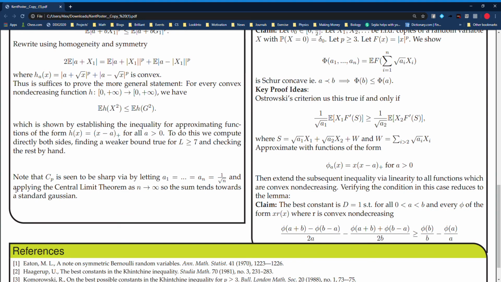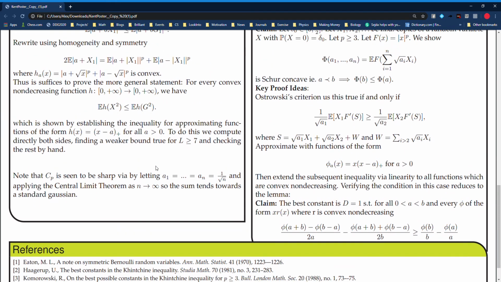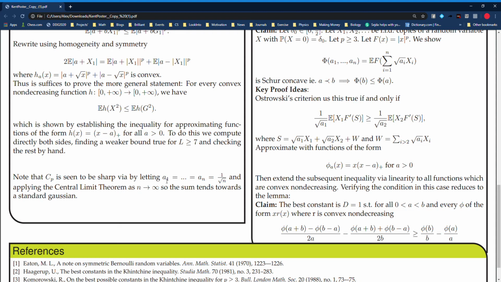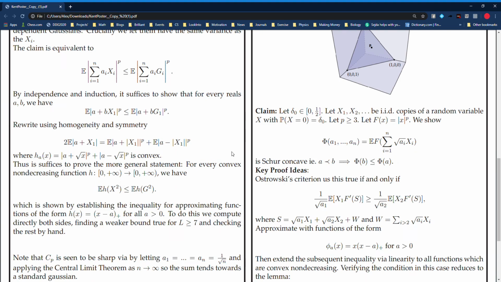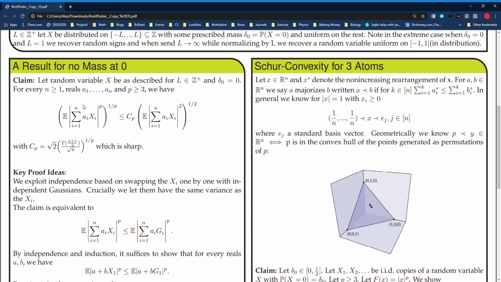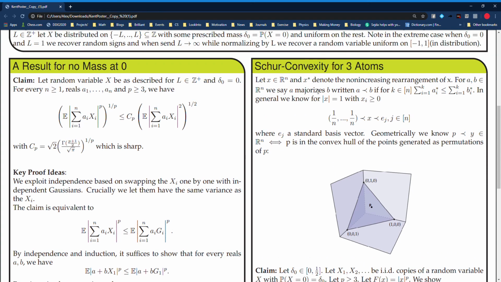Okay, so also I think it's important to point out that our constant in this case is really the moment of a Gaussian. And this is sharp because if we set the coefficients to be equal to 1 over the square root of n and then apply the central limit theorem, we of course see that these sums will tend towards standard Gaussians, which will have norm exactly this, or moment exactly this. Okay, that concludes our first result.